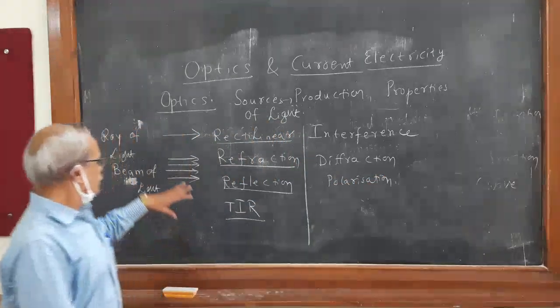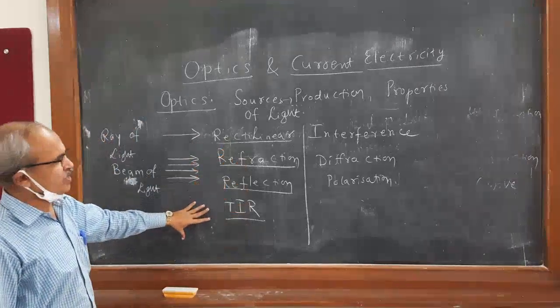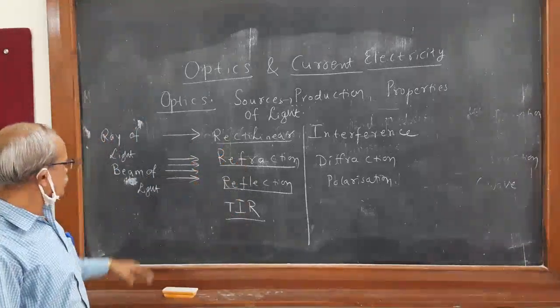While studying all these properties of light, you must know what is a ray of light.